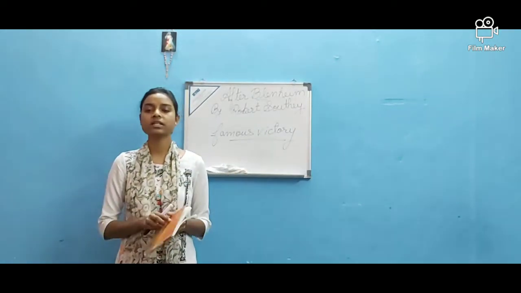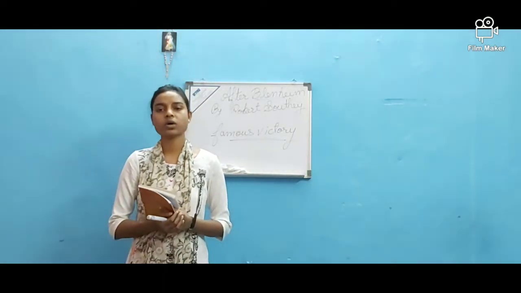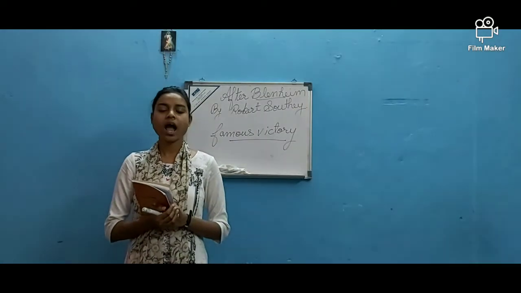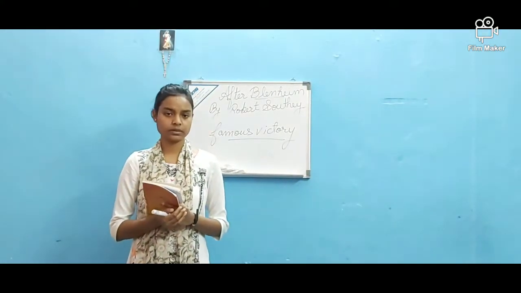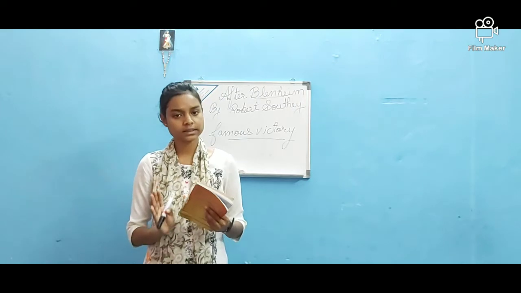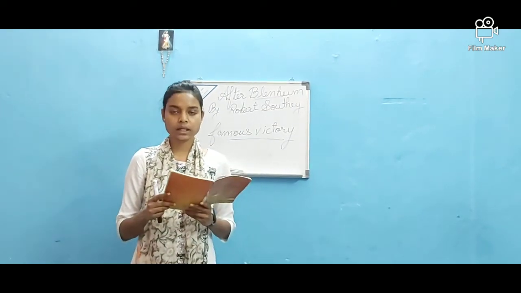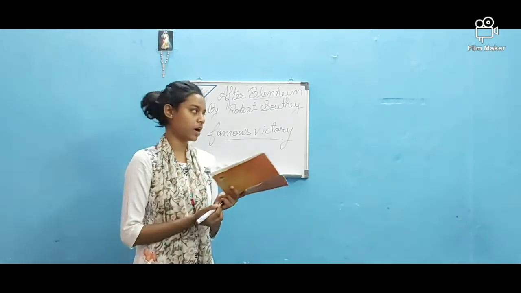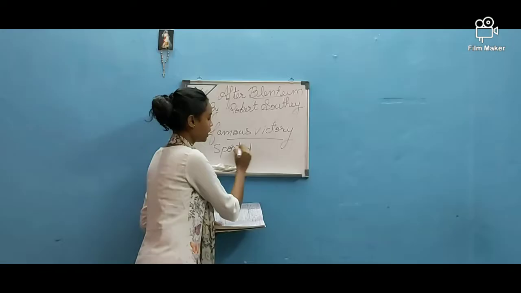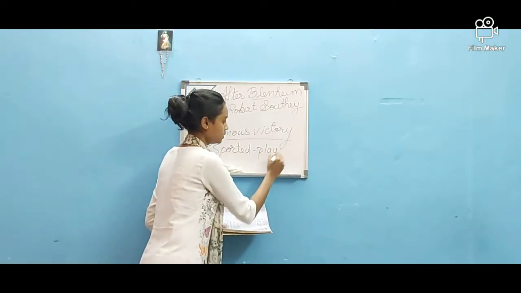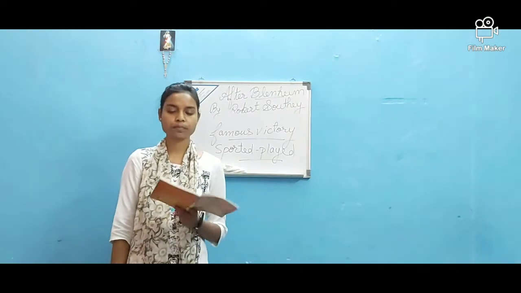So here in the first stanza we see that it was a summer evening, old Caspar was sitting outside his cottage and his little granddaughter Wilhelmine was playing in the fields. So this is all about the first stanza. In the first stanza, one word you will find here is sported. Sported means played. So Wilhelmine was playing outside his cottage.